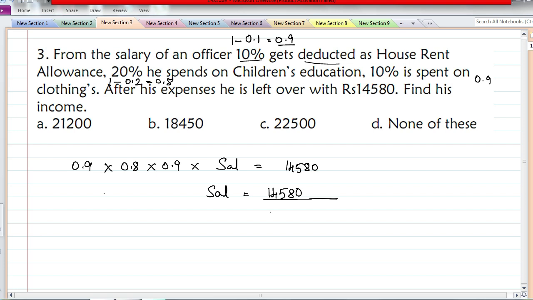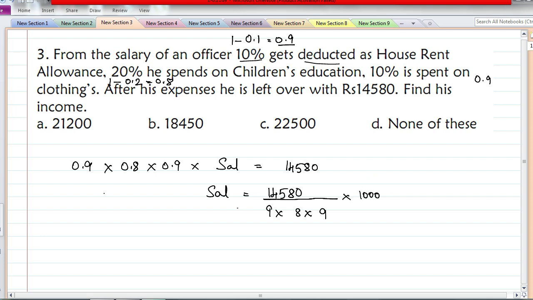I am supposed to write 0.9 into 0.8 into 0.9 here, but I am just writing the numbers. I have eliminated 3 digits after the decimal point, so I have to multiply here by 10 three times.